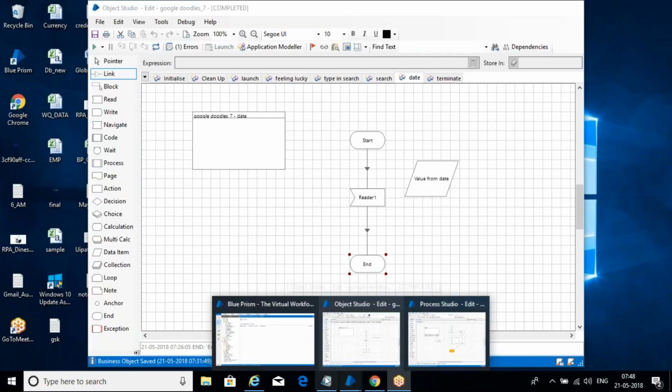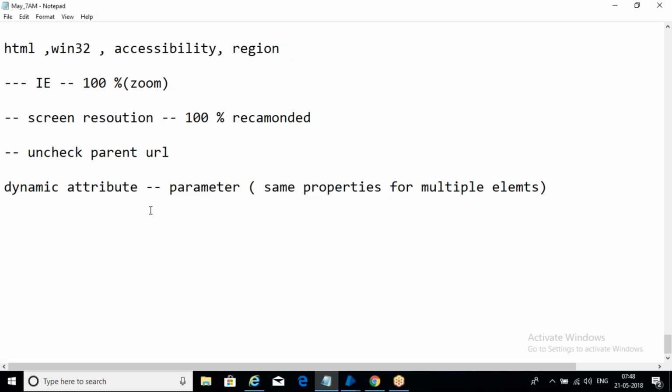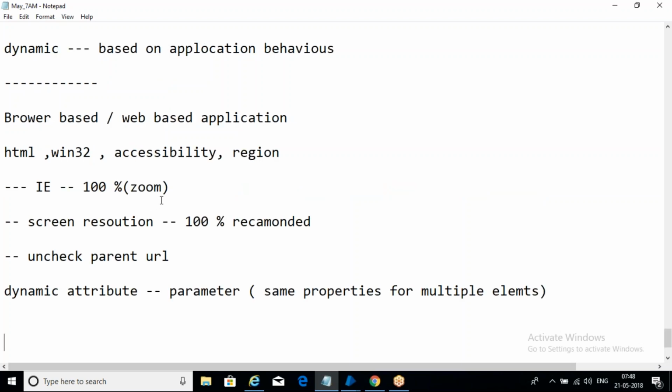Before implementing your browser based application, the remaining things are the same options. Before doing that, we need to go through that application first. Only then can we understand what elements we need to create and what actions we need to create: where you need to mouse click, where you need to use the wait option, and where you need to pick the data. That's why first we need to go through that application, then we can understand properly how to implement it.